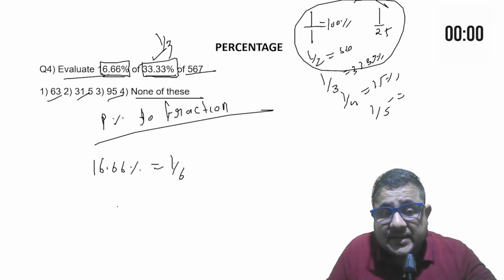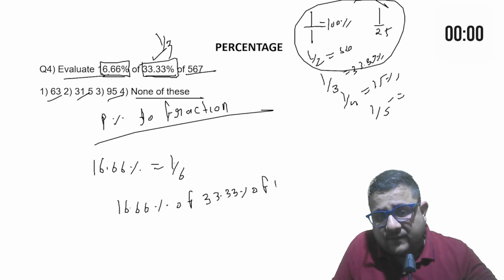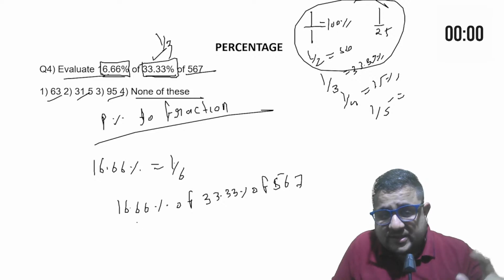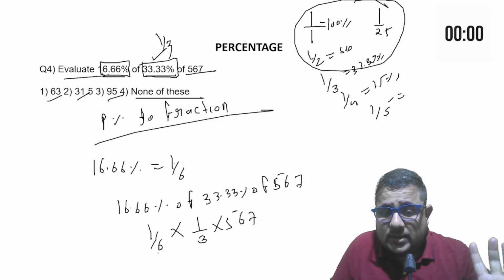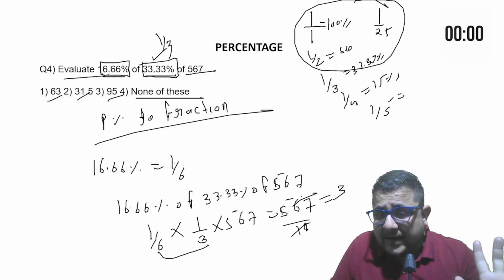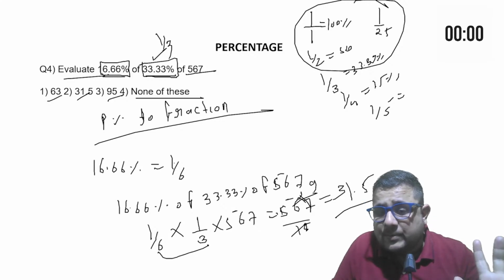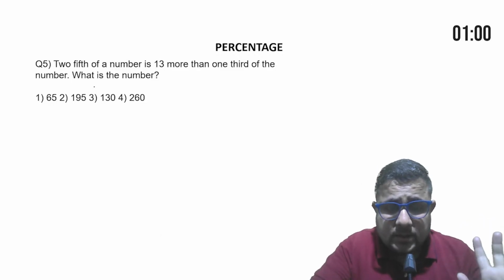Now I can replace in the question: 16.66% of 33.33% of 567. So 16.66 means 1 by 6, multiply 33.33, 1 by 3, multiply 567. 6 into 3 is 18. 567 divided by 18. 18 threes are 54, right? Then 2 is there, 18 ones are 18, 9 is there, 9 by 18 means 0.5. 31.5 is the correct answer of this question particularly. Let's move on to the next.